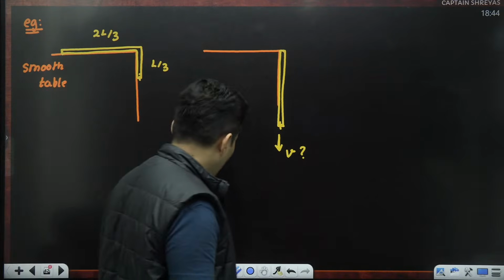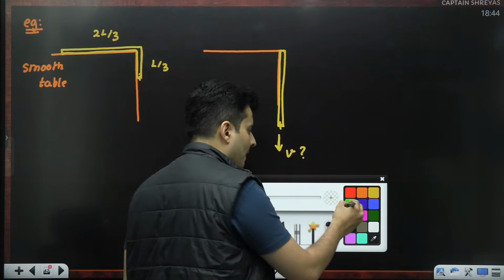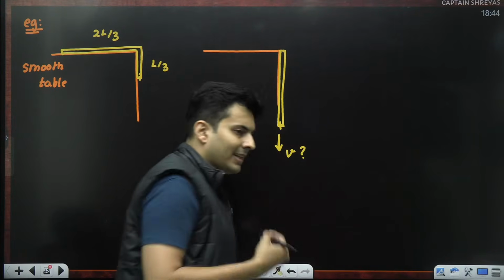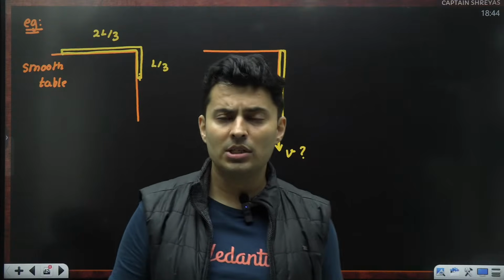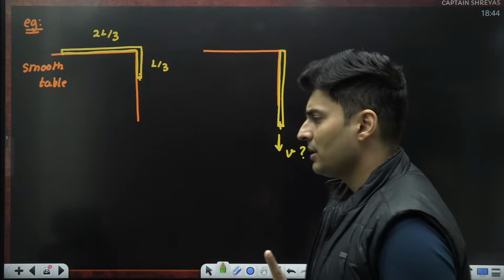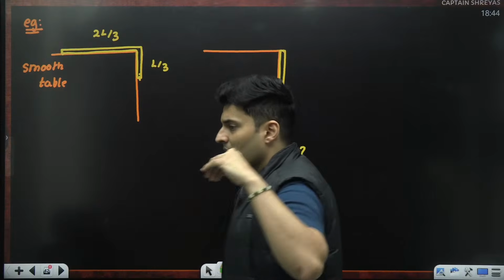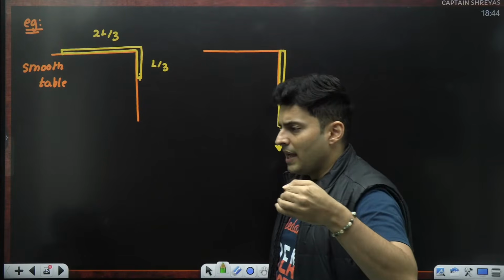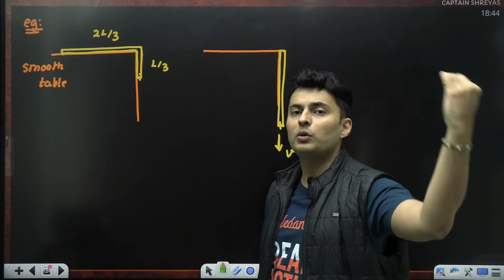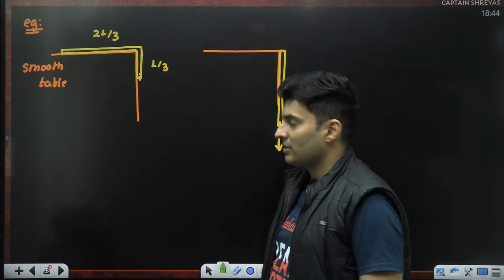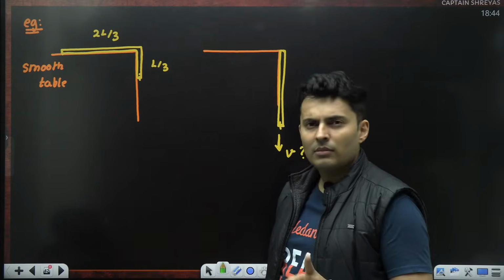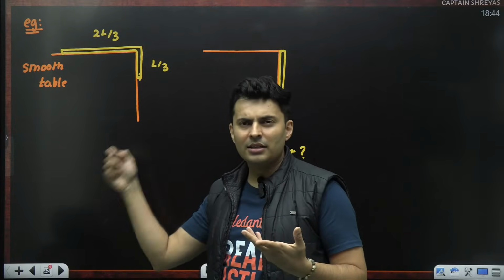Now, if I have to go through some other way, that means energy conservation. Let's see, how do we apply energy conservation? Can you tell me which energy got converted into which energy in this process? Does it have spring energy, elastic energy?